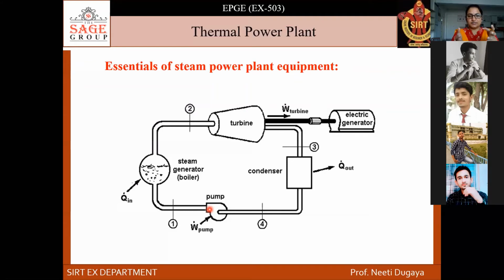So this boiler size is huge. So the water intake will be large. The water input to the turbine, I mean to the boiler, is also large. So this pump will pump this water to the boiler again, and this process continues, right? And in thermal plant we use Rankine cycle. This is known as Rankine cycle.